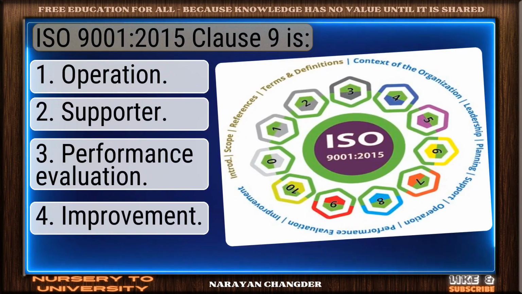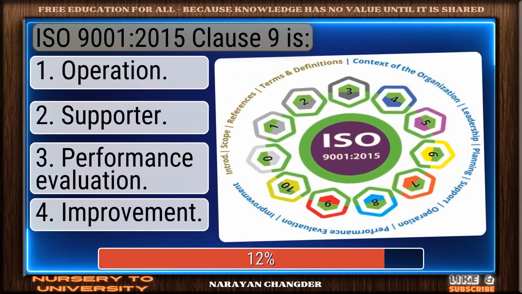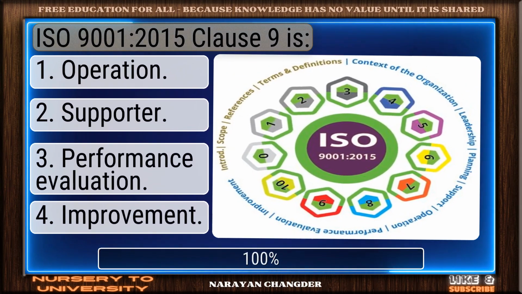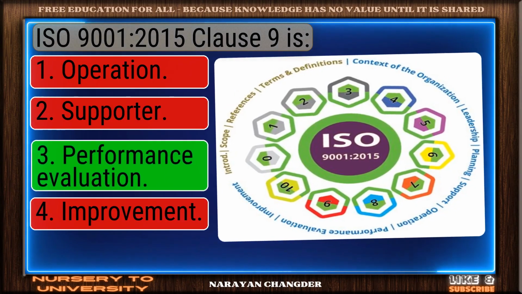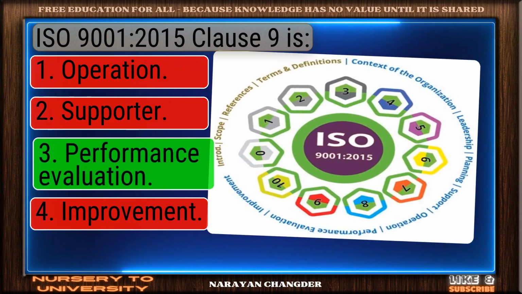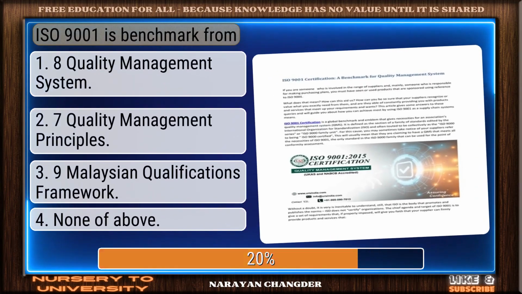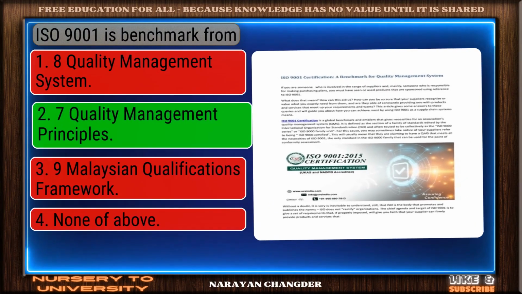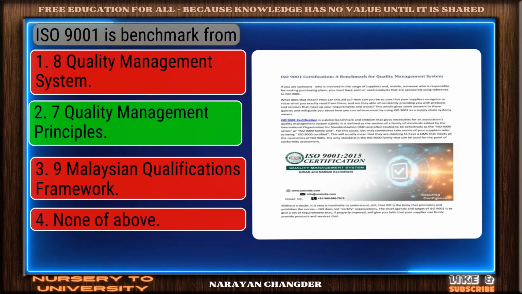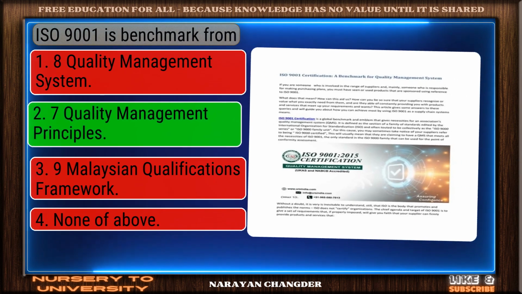Question number 61. ISO 9001/2015 Clause 9 is? Well reasoned. Performance evaluation is the correct choice. Question number 62. ISO 9001 is benchmark from? Well picked. 7 quality management principles is the correct answer.